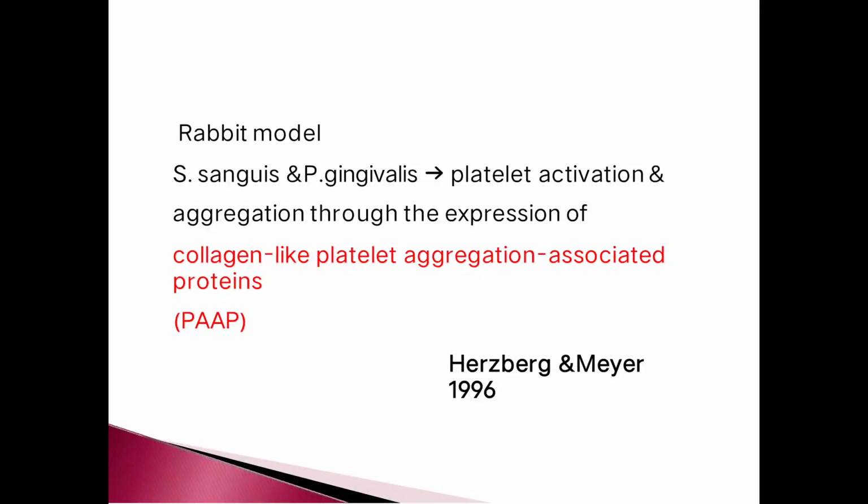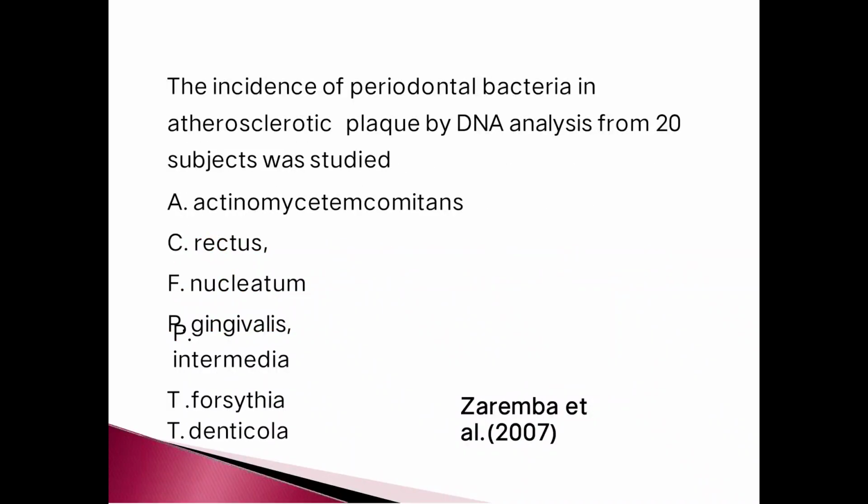Rabbit model: Streptococcus sanguis and Porphyromonas gingivalis lead to platelet activation and aggregation through the expression of collagen-like platelet aggregation-associated proteins. According to Herzberg and Weir 1996, the incidence of periodontal bacteria in atherosclerotic plaque was studied by DNA analysis from 20 subjects: Actinobacillus actinomycetemcomitans, Clostridium rectus, Fusobacterium nucleatum, Porphyromonas gingivalis, Prevotella intermedia, Treponema forsythia, and Treponema denticola.